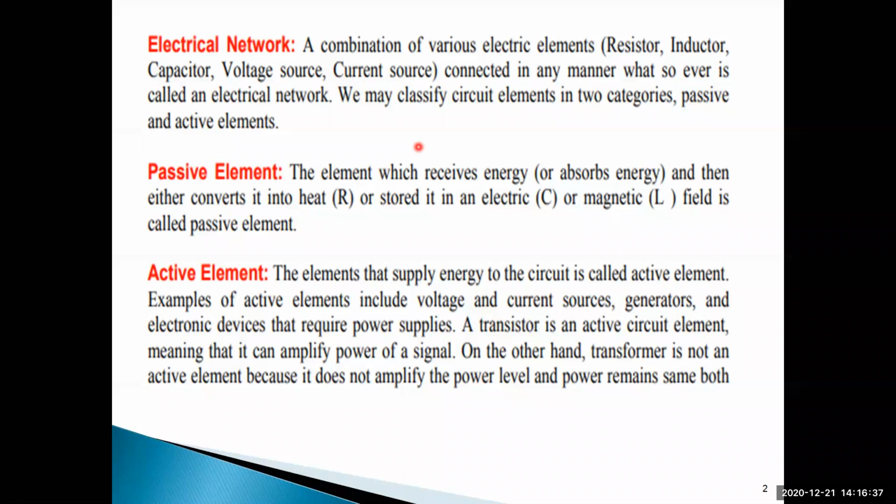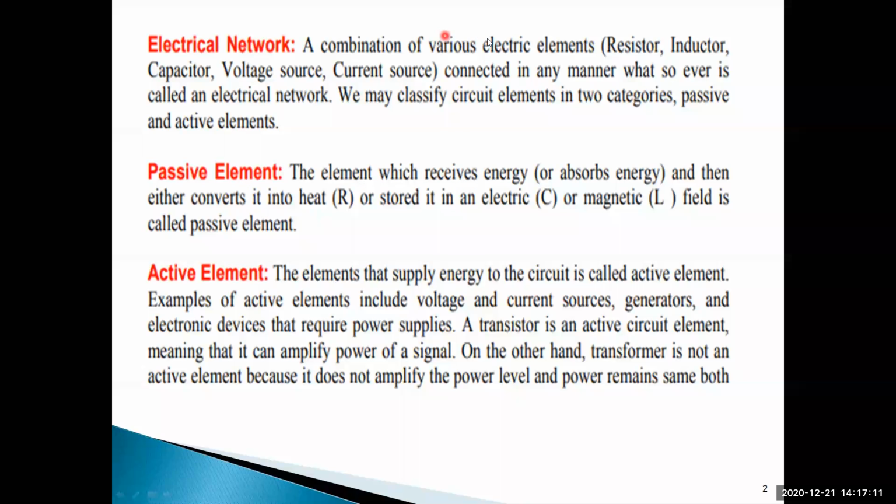Generally the power is generated by using different types of generating stations. Am I right? By using thermal power plant, hydro power plant, nuclear power plant, diesel, gas, tidal, wind, whatever it may be. By using this type of generating system, we have to generate electricity, and then that electricity we have to transfer by using transmission line to the load. So first we have to know what is meant by passive element and what is meant by active element.